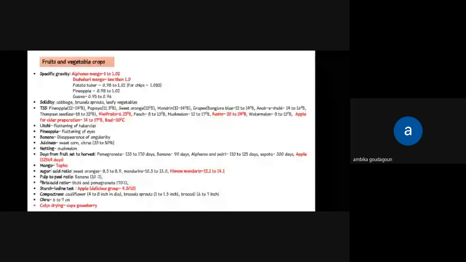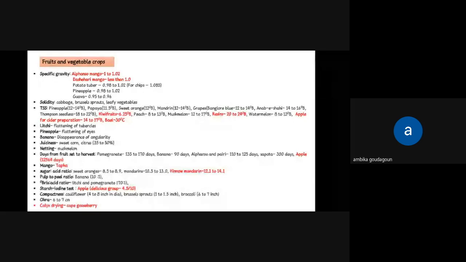ma'am was teaching, some of the participants asked ma'am regarding TSS to acid ratio for various citrus fruits. For sweet orange, it's 8.5 to 8.9, mandarin 10.5 to 13.0, and Kinnow mandarin it's 12.1 to 14.1. Kinnow mandarin, this question was asked in JRF 2019. When we wrote the JRF exam, they asked the most promising maturity index for Kinnow mandarin is TSS to acid ratio, TSS acid, and other option. The correct answer is TSS to acid ratio.